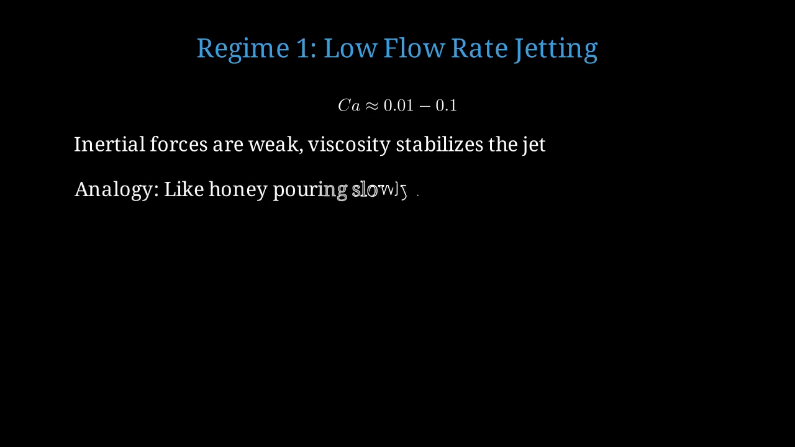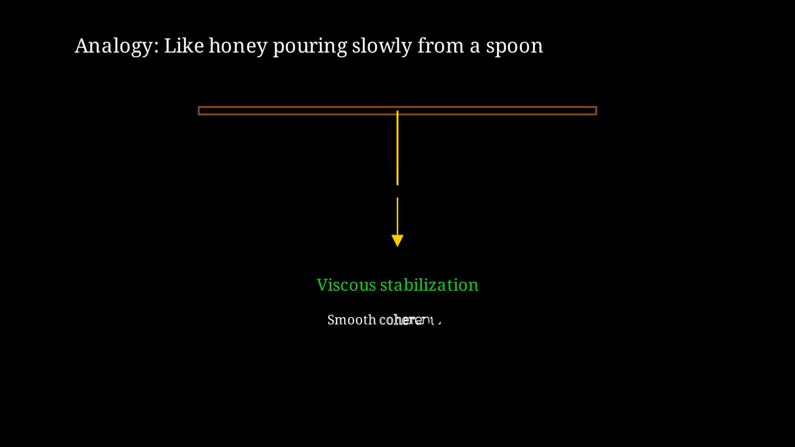Think of this like honey pouring slowly from a spoon. It forms a continuous thread because viscous forces help maintain coherence. The viscosity creates internal friction that resists the formation of instabilities, allowing the jet to remain continuous.